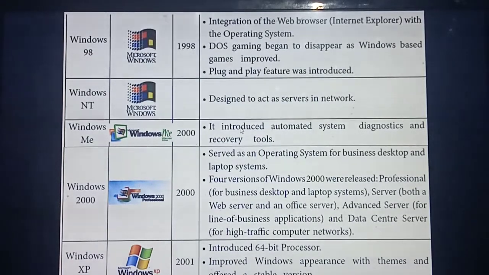Okay, the next version is Windows NT. That was also introduced by the company Microsoft Windows. This Windows will act just like a server. What do I mean by server? All the files are stored in one computer, called one server.